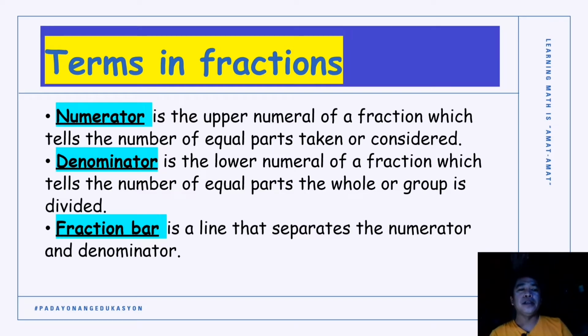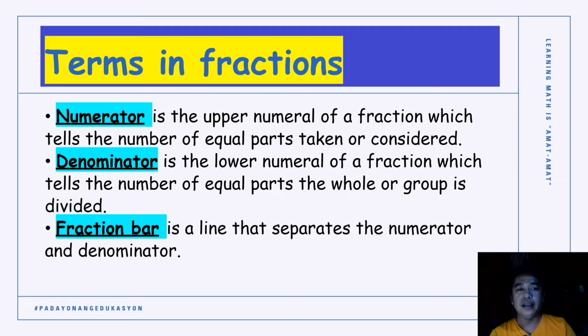How do we get our numerator and our denominator? Here we get 1 and 4. So imagine again our illustration. The circle is divided into 4 equal parts.